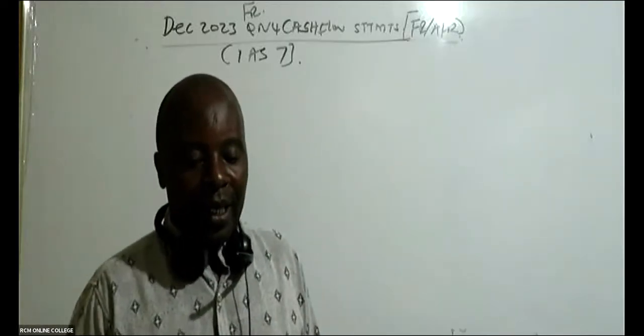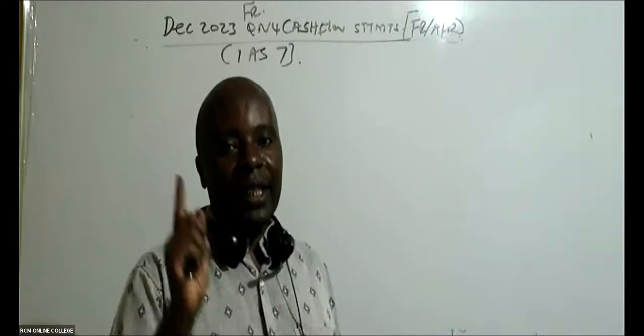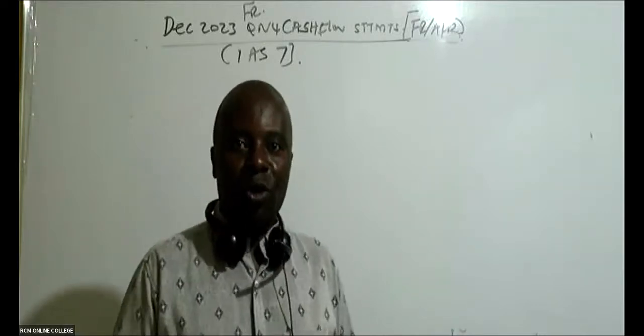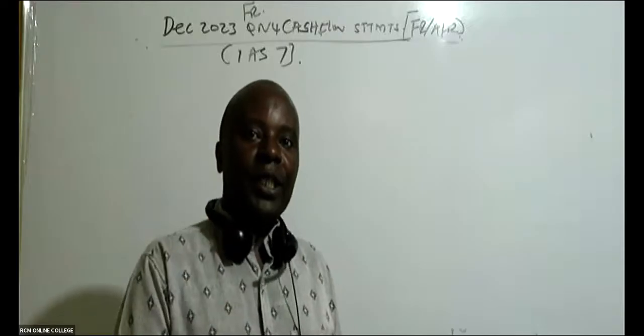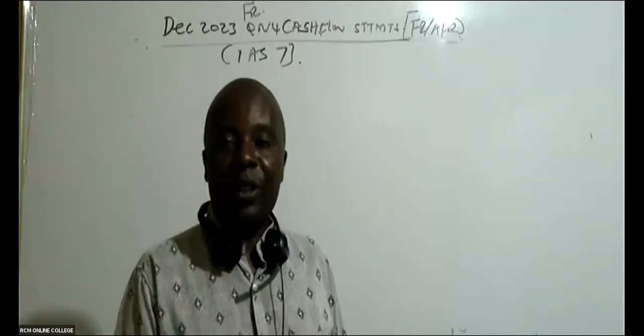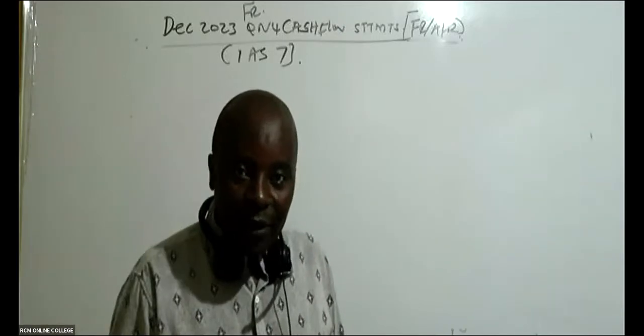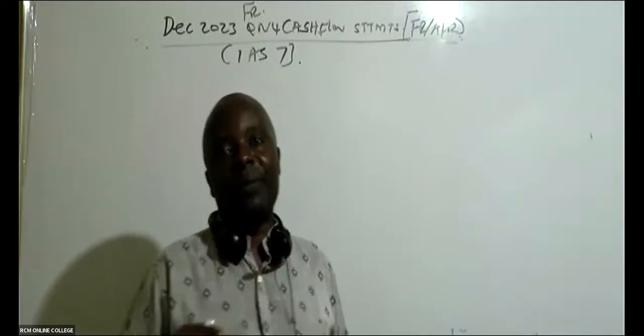In the reports we do, we shall have a statement of financial position, profit and loss, very important.